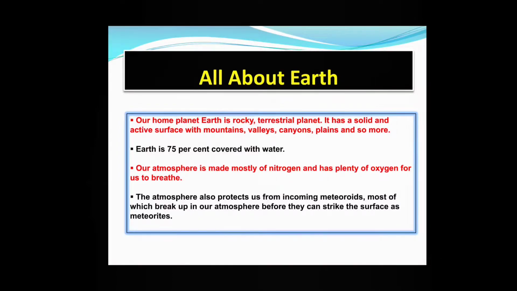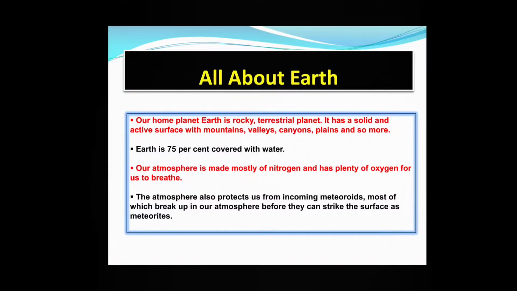What are valleys? Valleys are low area of land between hills or mountains, typically with a river or stream flowing through it. Canyons are deep gorge, typically one with a river flowing through it. Plains are flat, large area with few trees. So, these are the physical features that we are able to see on the earth.